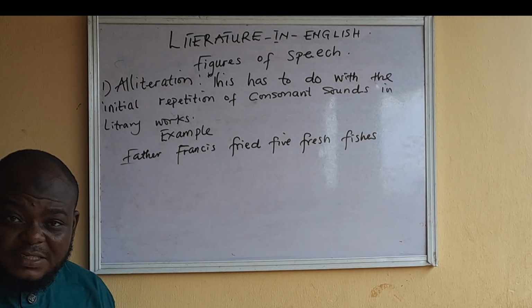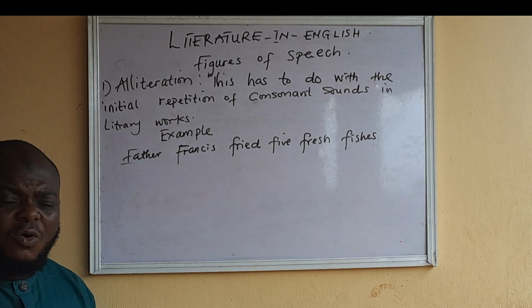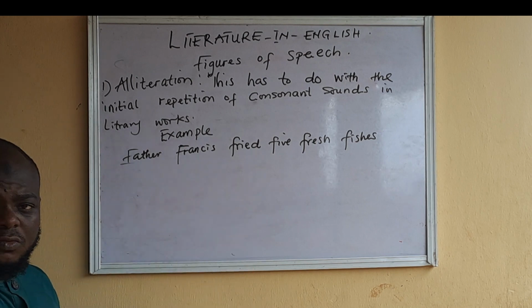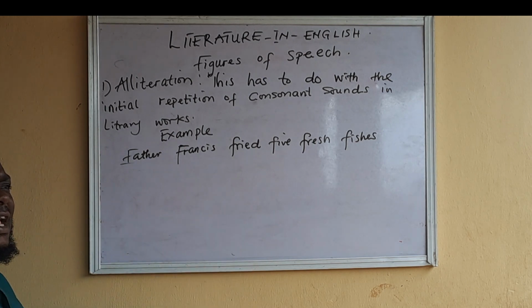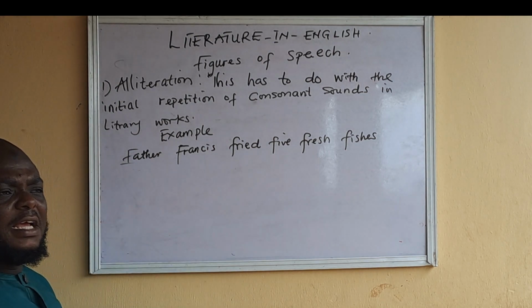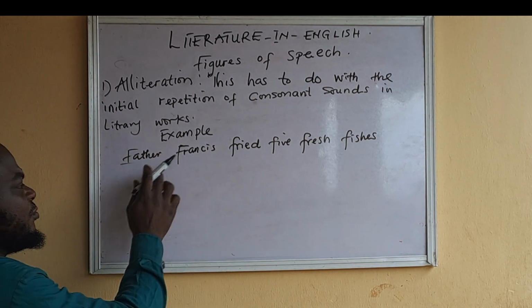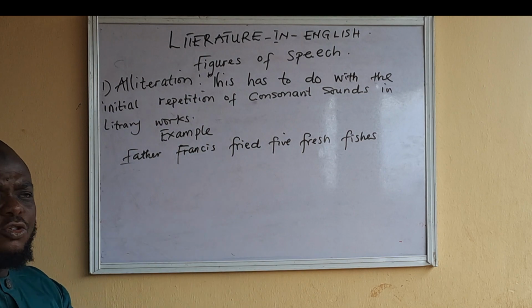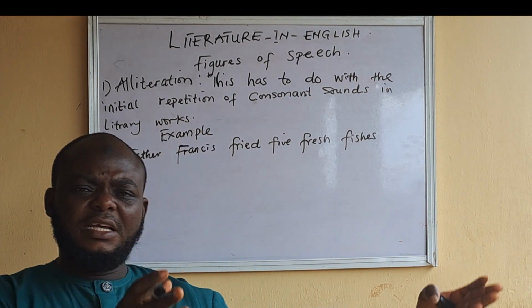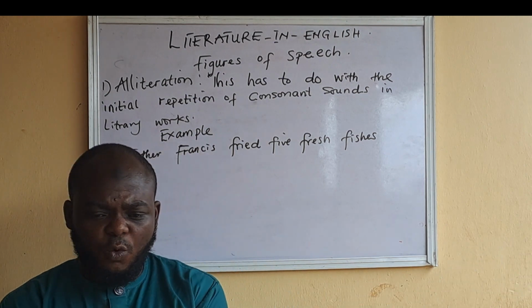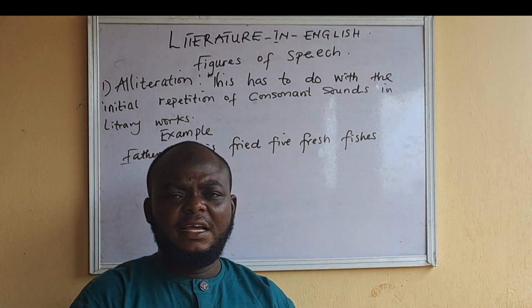In some sentences, you can only have just 2 or 3. Don't mind the example I gave. Just make sure the initial consonant sound is repeated in up to 2 words that follow each other in a sentence.